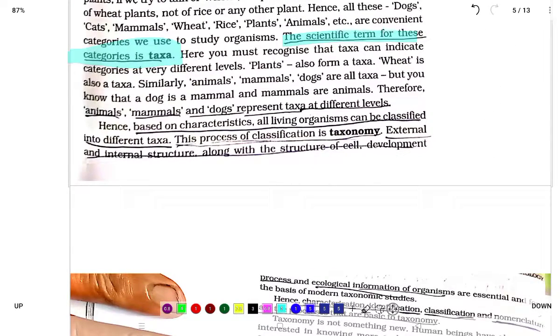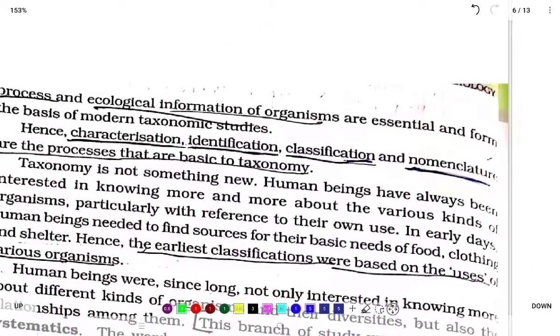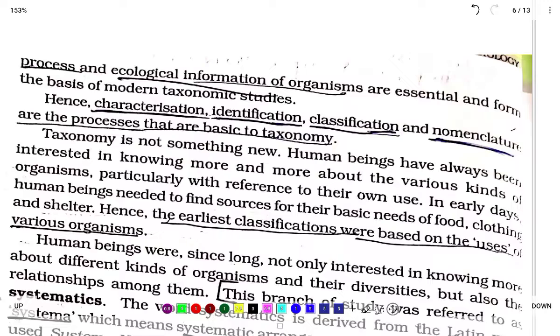Hence, based on characteristics, all living organisms can be classified into different taxa. The process of classification is called taxonomy. Okay, this you have to note. The process of classification is called taxonomy. External and internal structure, along with the structure of cell, process and ecological information of organisms are essential and form the basis of modern taxonomic studies. Characterization, identification, classification, nomenclature are the processes that are the basis of taxonomy.